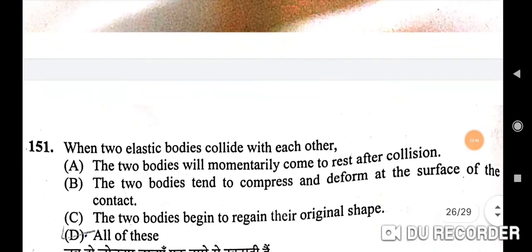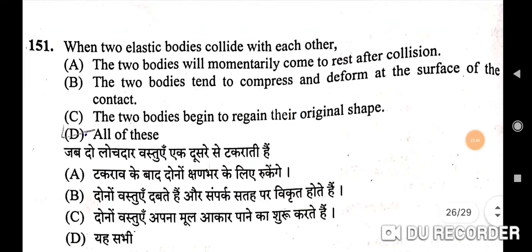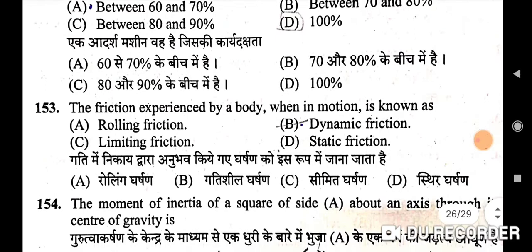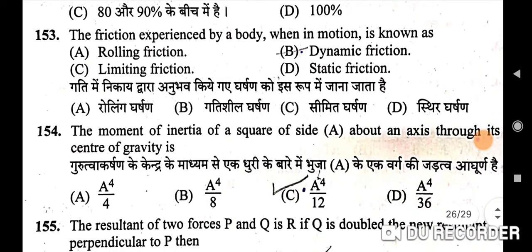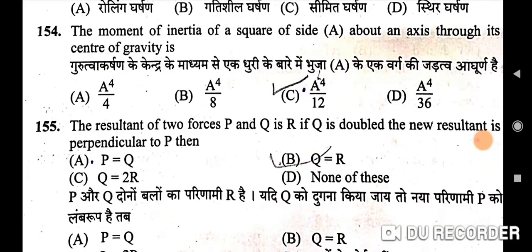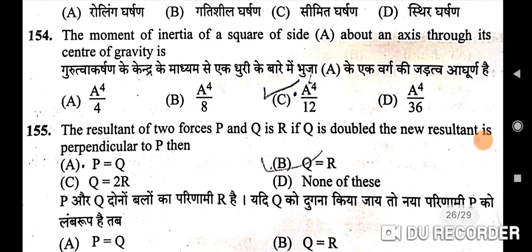When two elastic bodies collide with each other, so here D, all of these is the correct option. Next question is: an ideal machine is one whose efficiency is 100%. D is the correct option. The friction experienced by a body when in motion is known as dynamic friction. B is the correct option. The moment of inertia of a square of side a about an axis through its center of gravity is? Correct option is C, a to the power 4 upon 12.